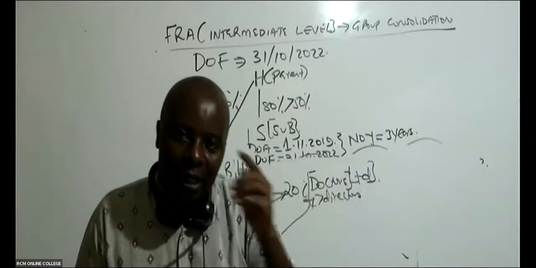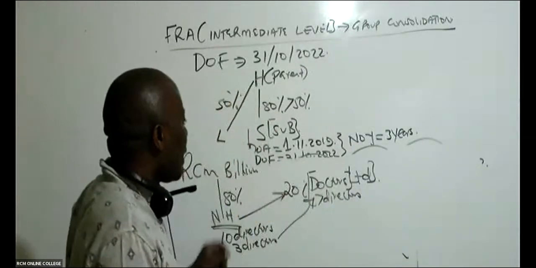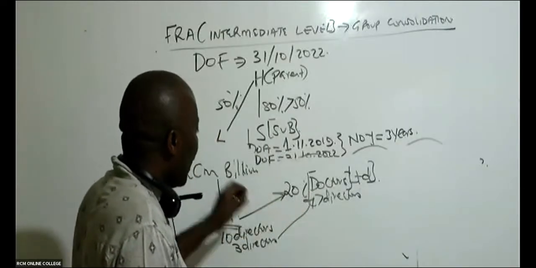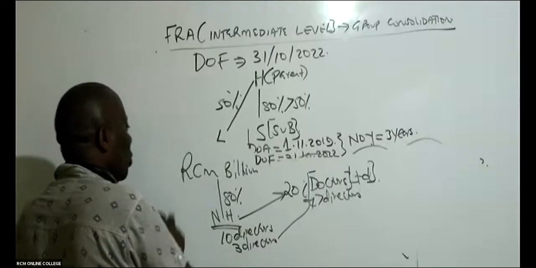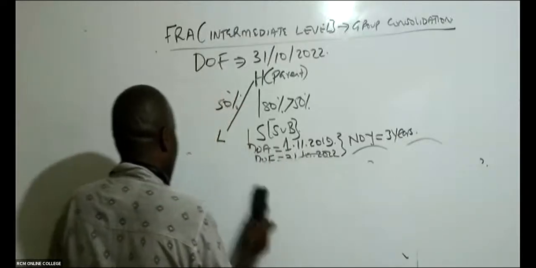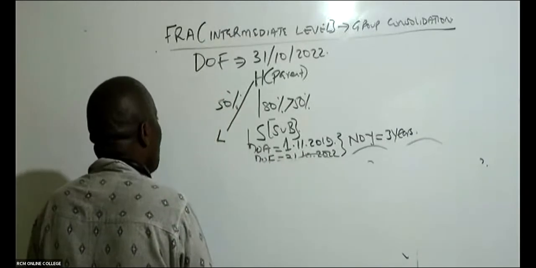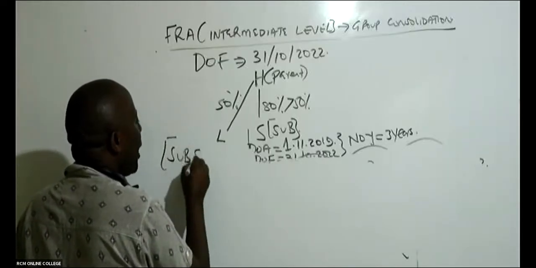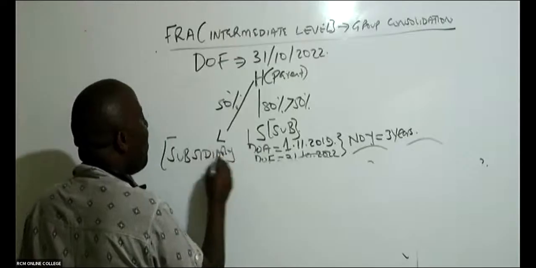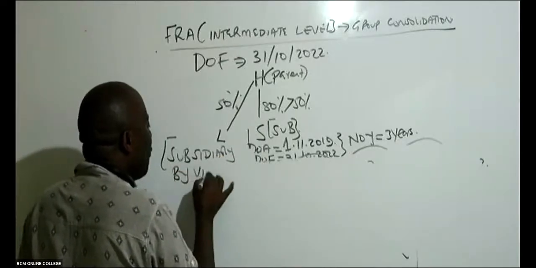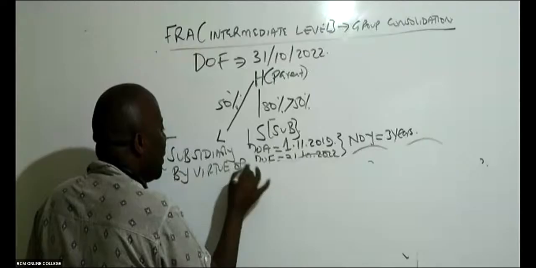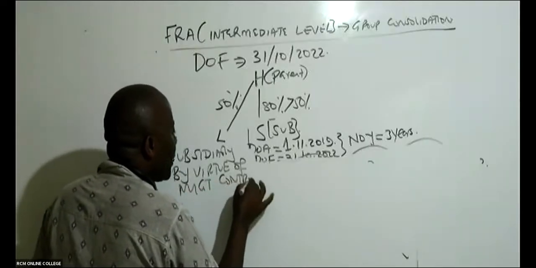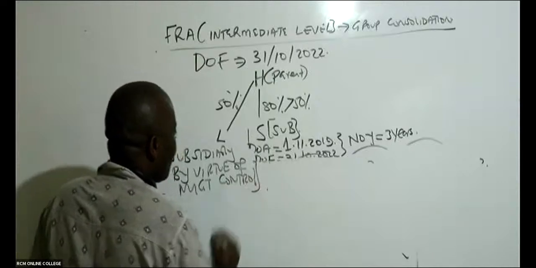Now, ladies and gentlemen, please listen. This would straight away mean that the Doctors Limited is the one in control, and the one who is in control is the one who will consolidate. Here, L automatically becomes a subsidiary by virtue of management control.